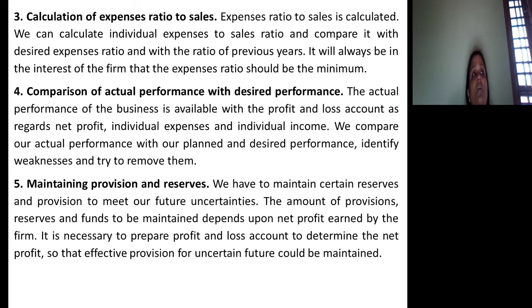We can keep aside a certain sum of rupees only when we earn profit, so the amount to be kept aside depends upon the amount of profit we earn.